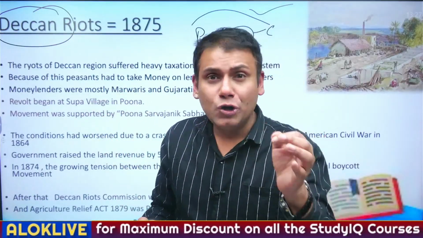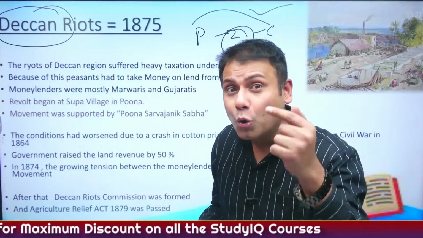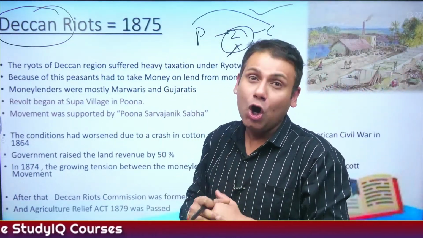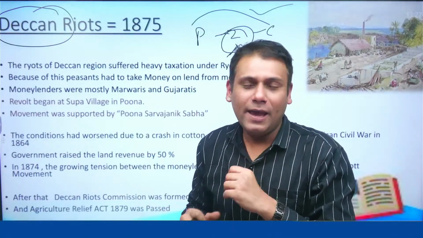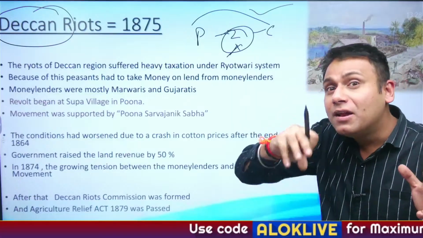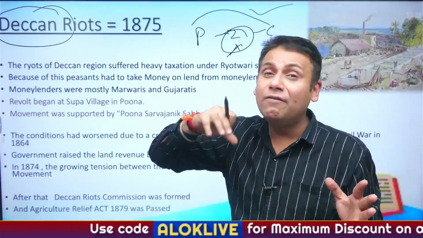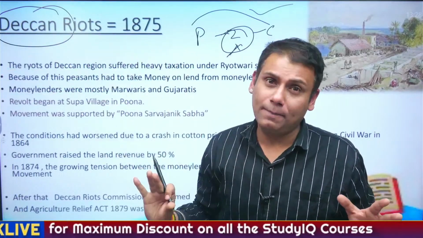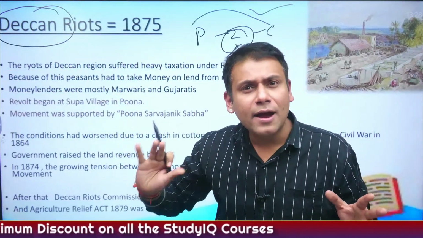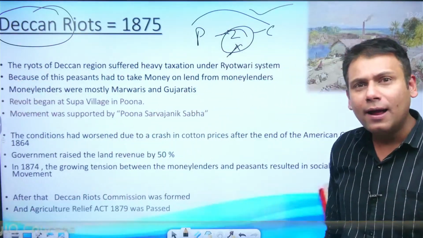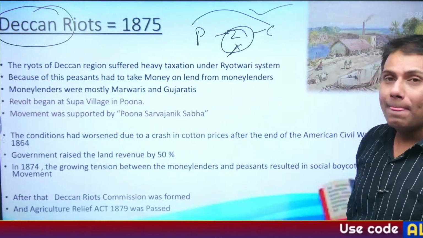My land should not get seized, so I will go to the Zamindar, who has now become a money lender or sahukar. He has a lot of money. Now, what will the money lender do? He will give me some loan and he will charge exorbitant interest on the loan given to me. A very high interest rate on the loan that is being given to me. This would be done by this money lender.